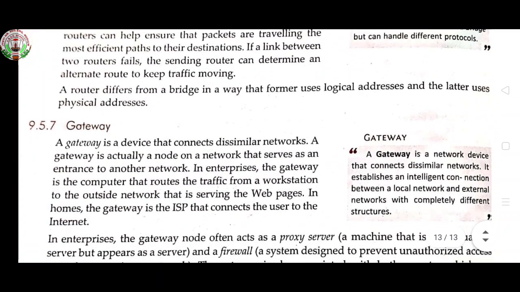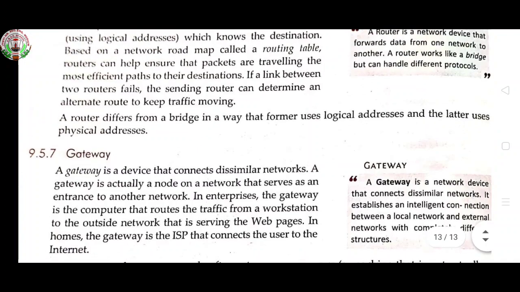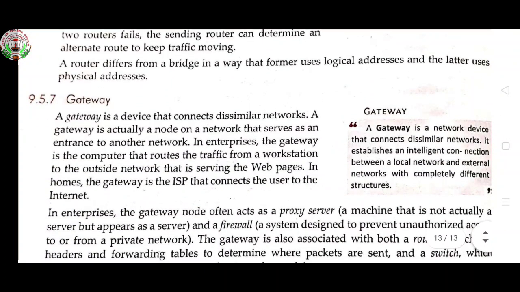Next is the gateway. A gateway is a network device that connects dissimilar networks. We have seen that a router is a device that forwards data from one network to another, and it works like a bridge but can handle different protocols. But a gateway is a network device that connects dissimilar networks. It establishes an intelligent connection between a local network and an external network with a completely different structure.